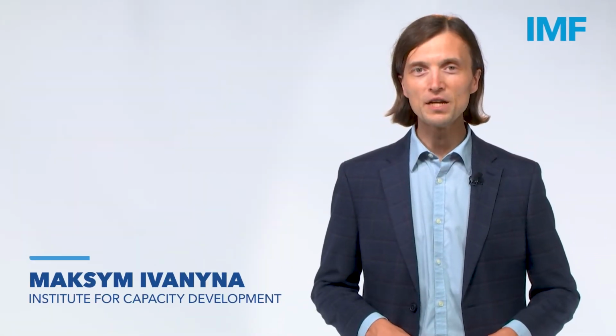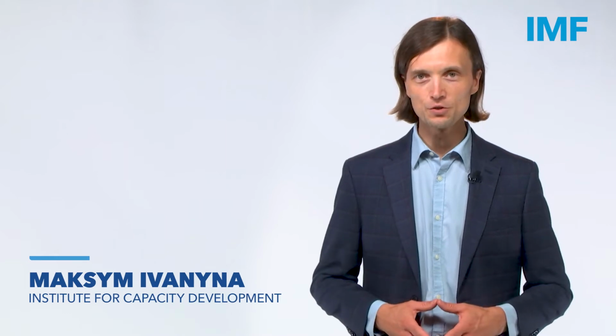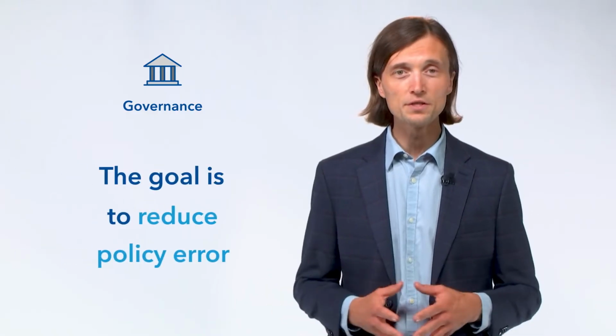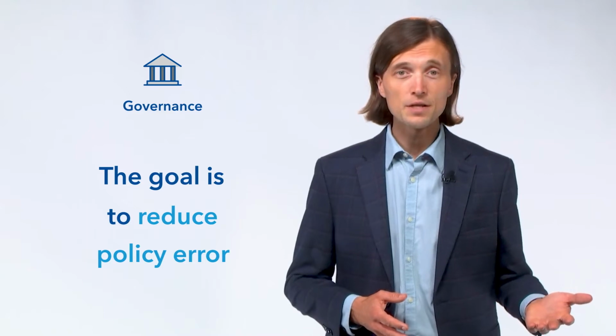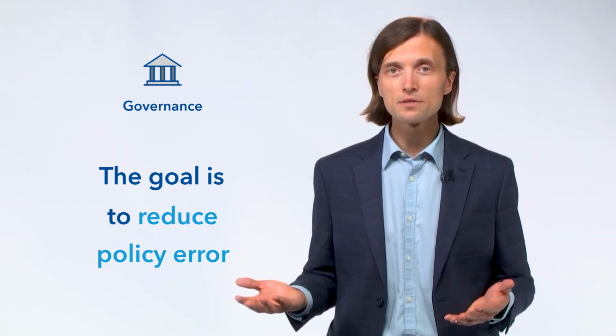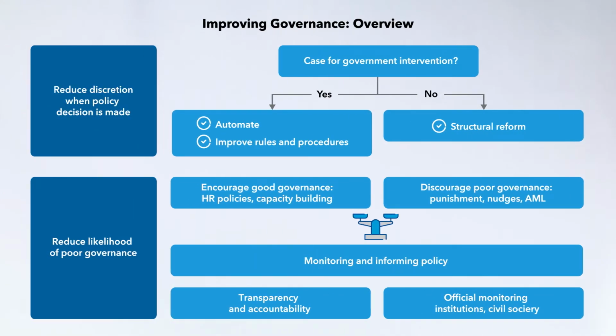Governance is shaped by a series of everyday policy decisions by public officials. Good governance means making policy decisions in a country's best interest. The goal is to reduce policy error, whether deliberate, as in case of corruption, or perhaps stemming from a lack of capacity. So how do we reduce policy errors?